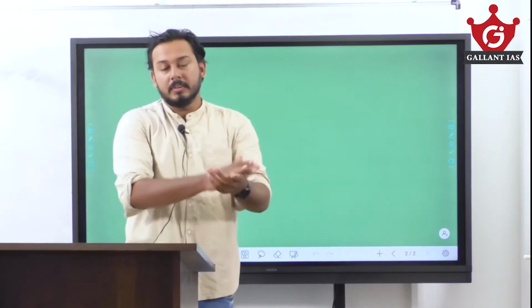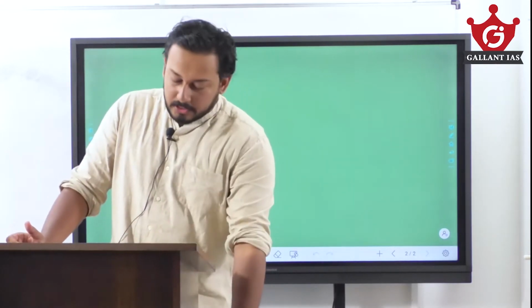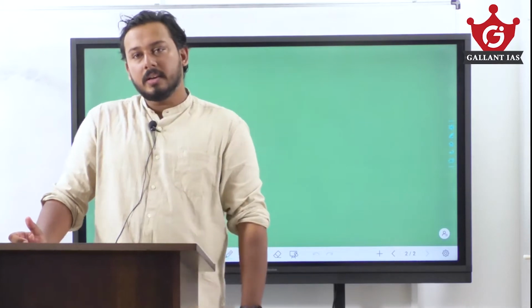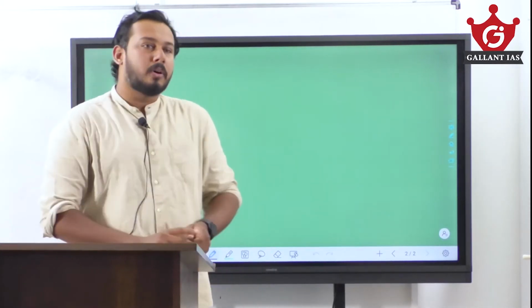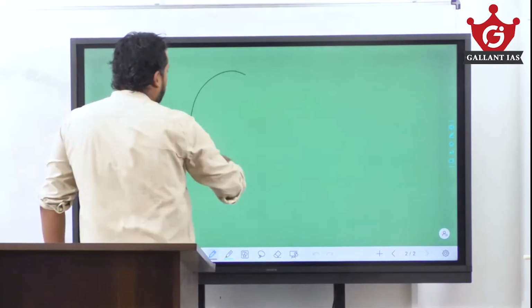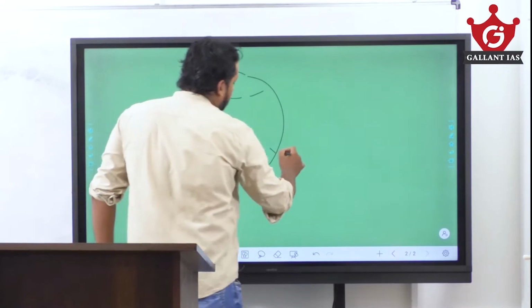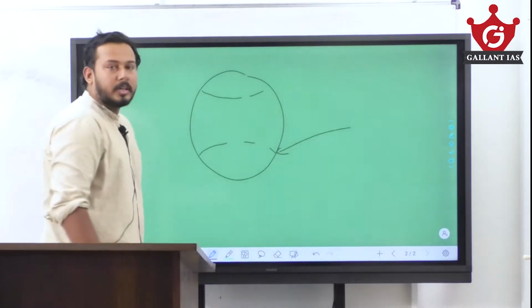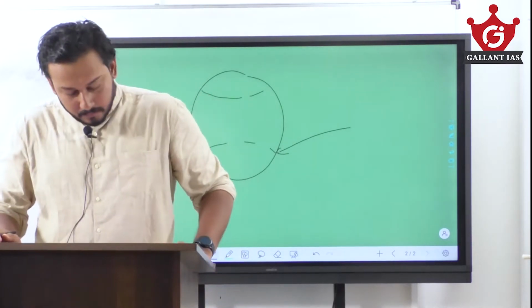So the question is regarding winter solstice, and it is related to the revolution of Earth. We have studied about the winter solstice, and winter solstice is when the sun's rays fall vertically over the Tropic of Capricorn. Like you know, on the Earth we have the Tropic of Cancer and the Tropic of Capricorn. When the sun's rays fall directly over the Tropic of Capricorn, we call it the winter solstice. So the first statement is wrong.